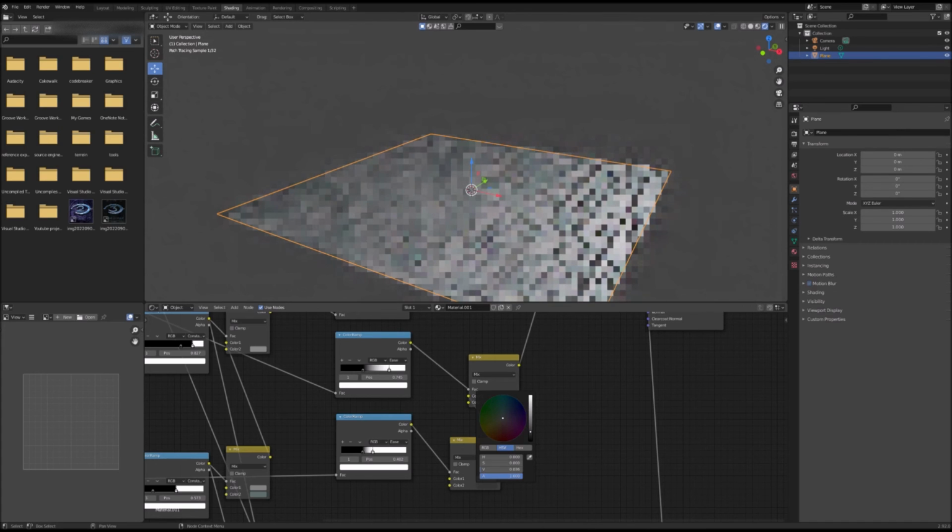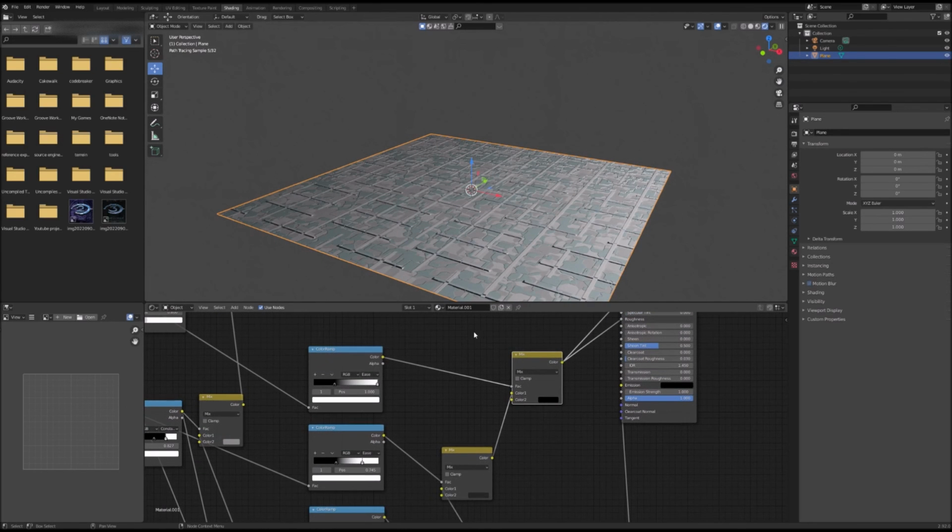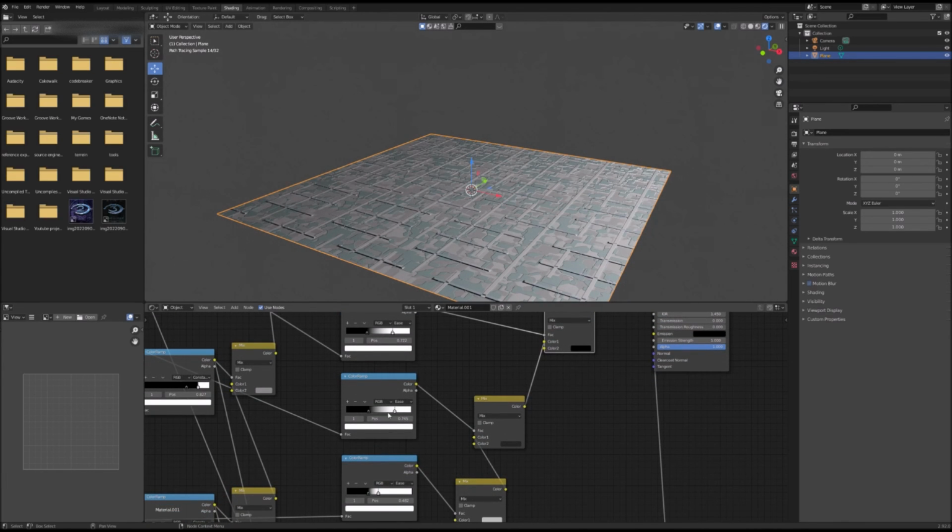Going to do this, and so output that to the metallic. As you can see, our material is starting to look a little metallic now.